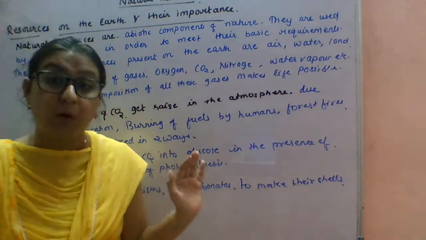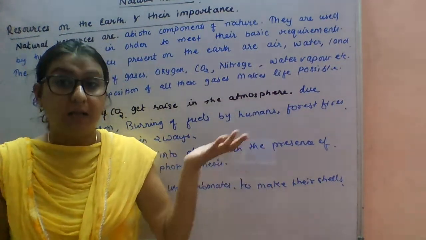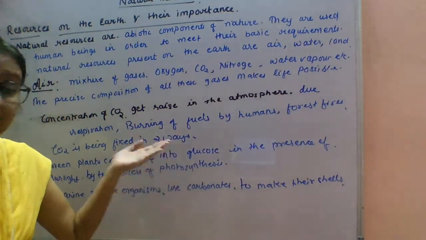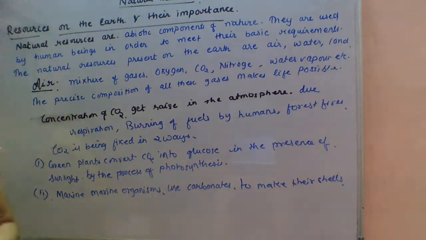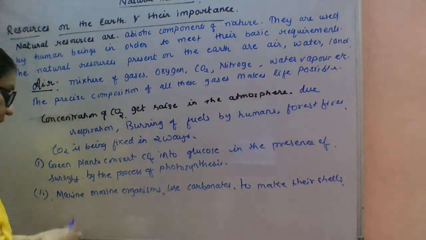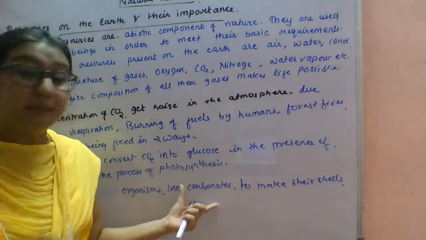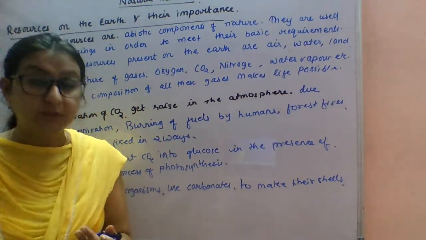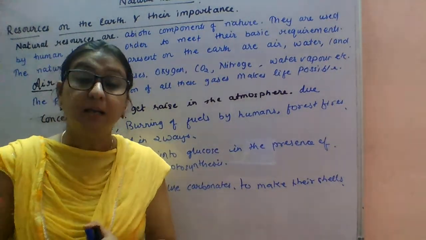First, by the process of photosynthesis, the green plants convert CO2 into glucose with the help of sunlight. Next is marine organisms. Marine organisms use carbonates, like dissolved CO2, to make their shells. By this, the CO2 is being fixed.